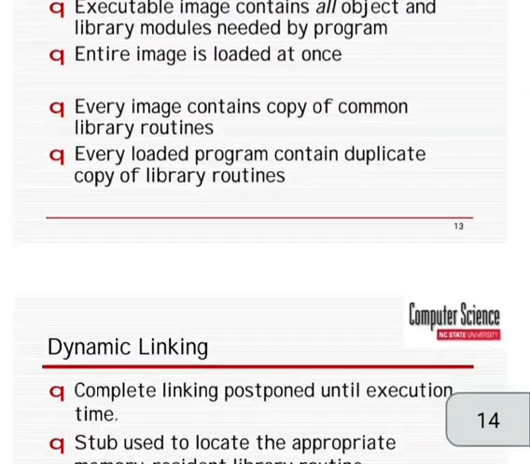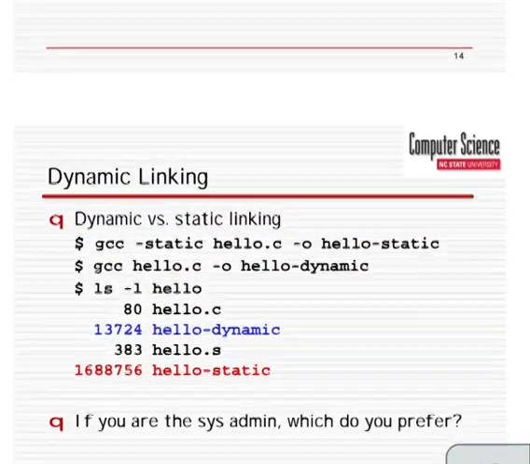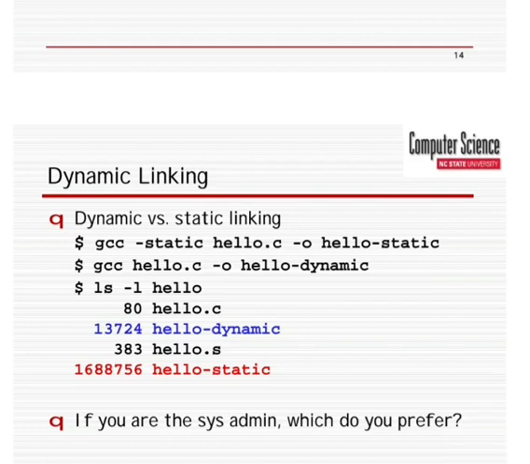So this is static linking. Dynamic linking means linking is postponed until execution time. A stub is used to locate the appropriate memory-resident library routine. It replaces itself with the address of the routine and executes the routine. The operating system needs to check if the routine is in the process's memory address space. Dynamic versus static linking: gcc -static hello.c, and gcc hello.c -o hello is dynamic.